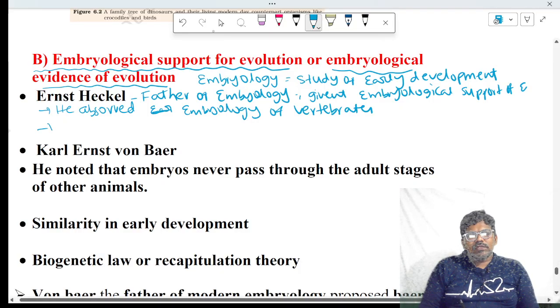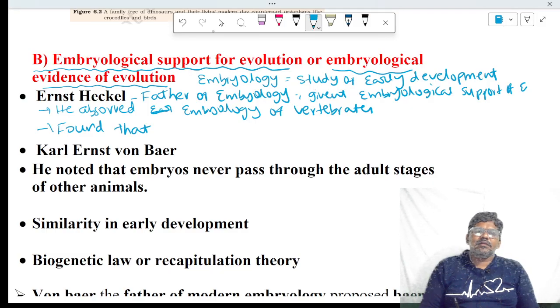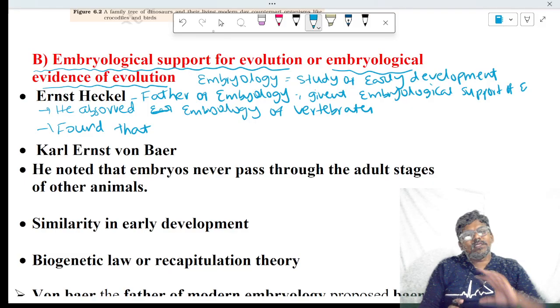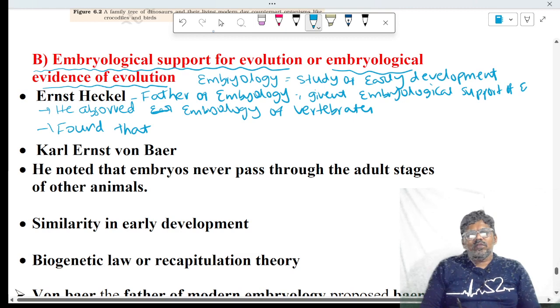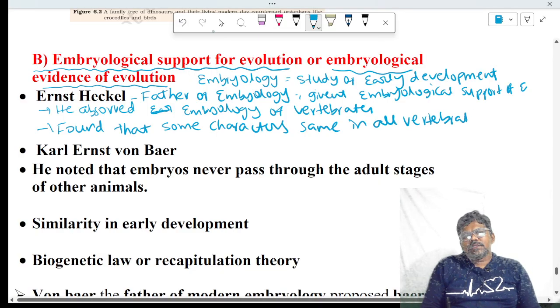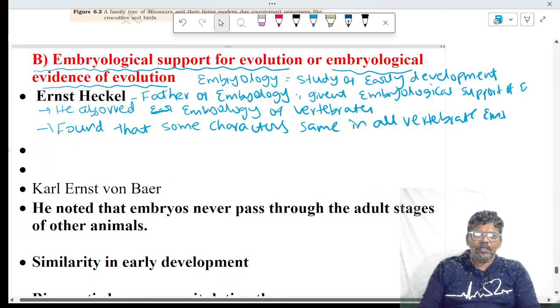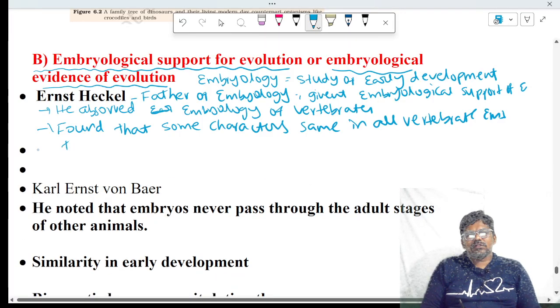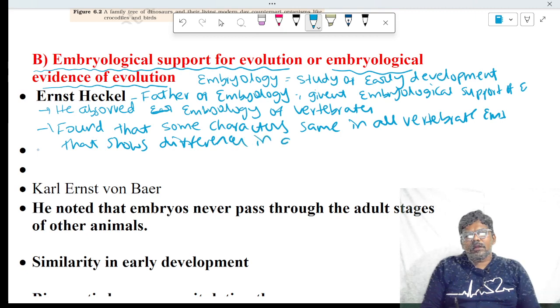After the observation, what did he find? He found that some characters are the same in all vertebrate embryos, but those characters disappear in adult stages, and the adults show differences.